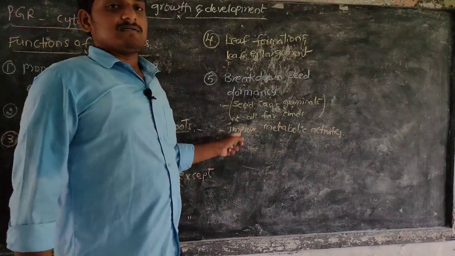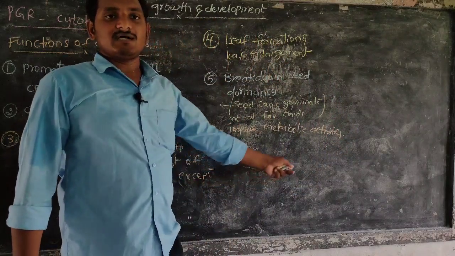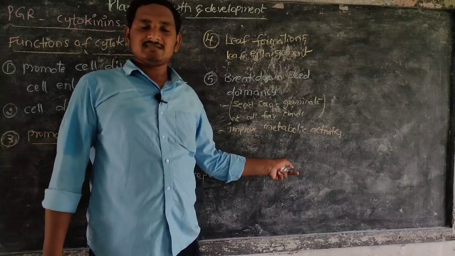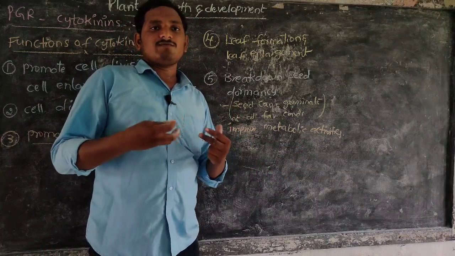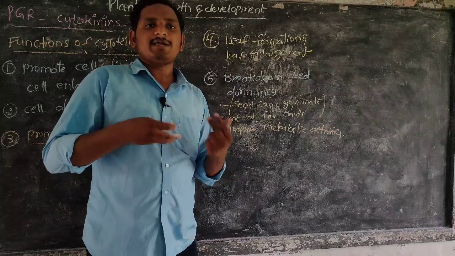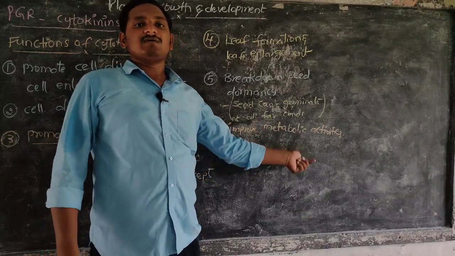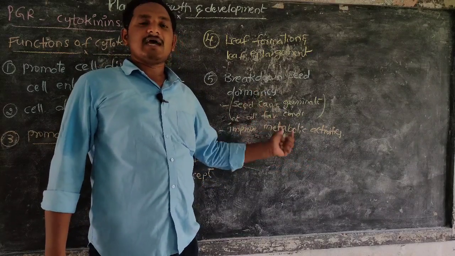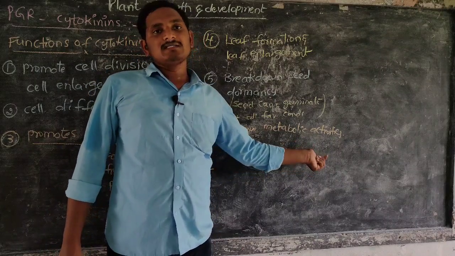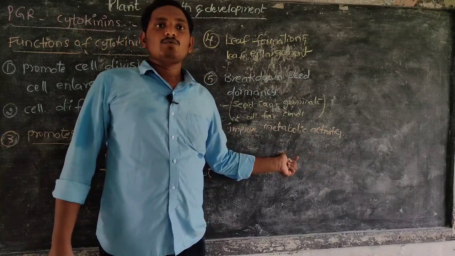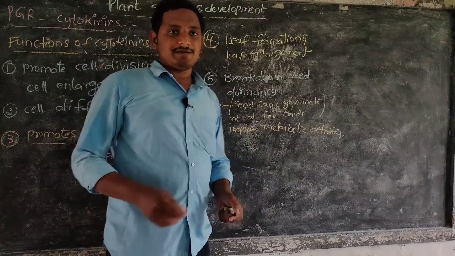The cytokinins enter the dormant seed and promote a greater amount and speed of metabolic activities, and then break down the dormancy and help germination of the seed. Cytokinins help germination of the seed by breaking the dormancy period.